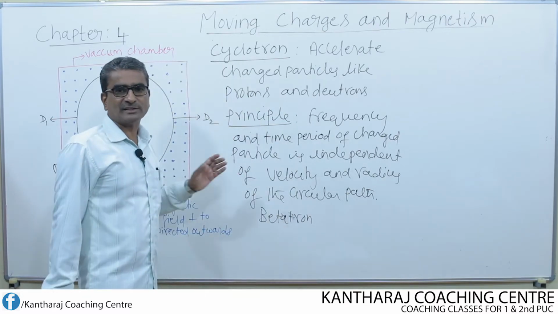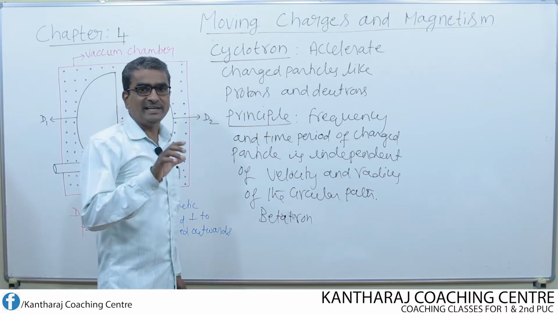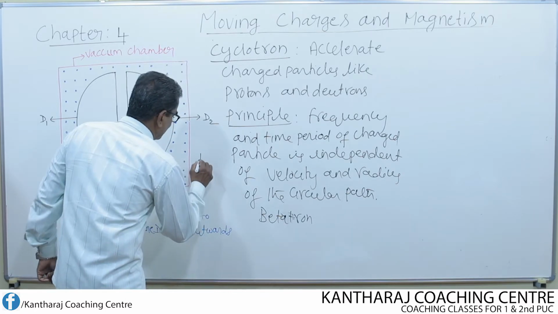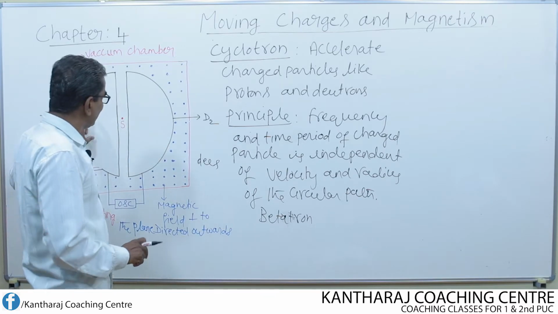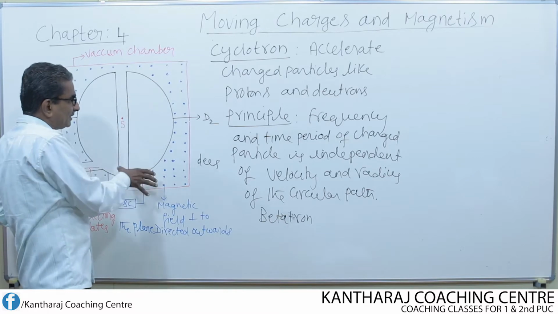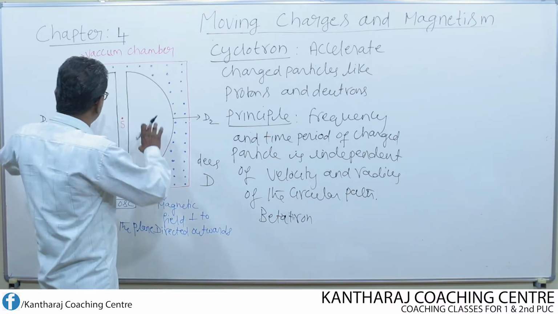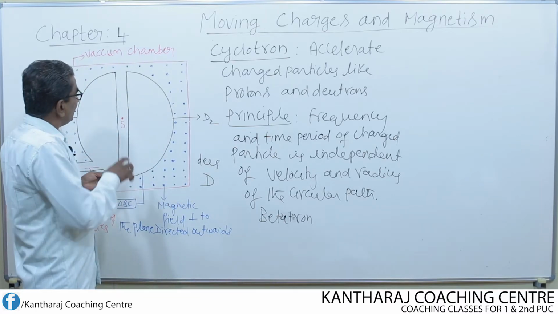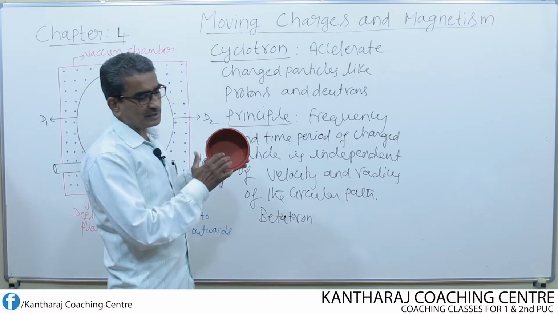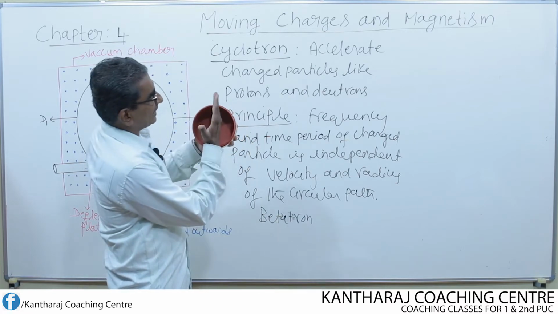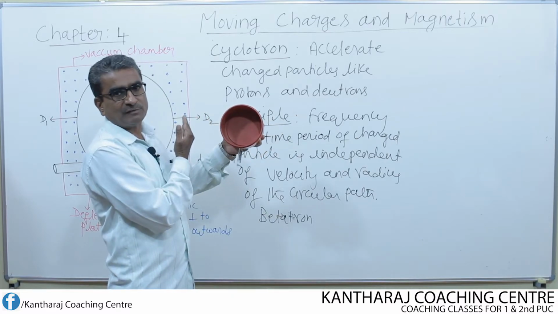Now let us study its construction. It consists of two hollow metallic Ds. This is one D, this is another D, because this resembles the shape of the letter D. That is why we call these two Ds, and they should be hollow. You can imagine a hollow circular box cut exactly at its center into two pieces. This portion will act like one D and this portion will act like another D.